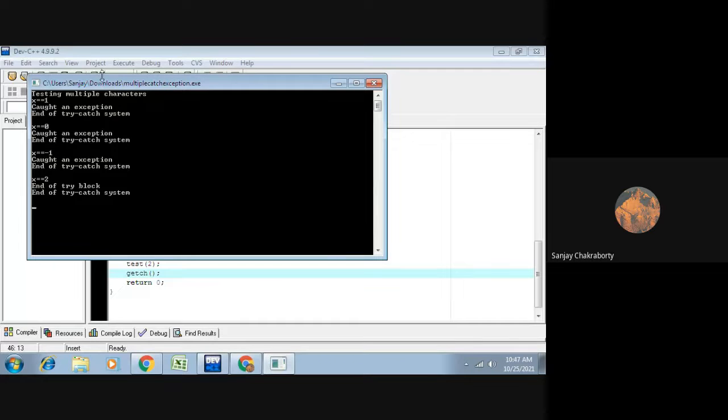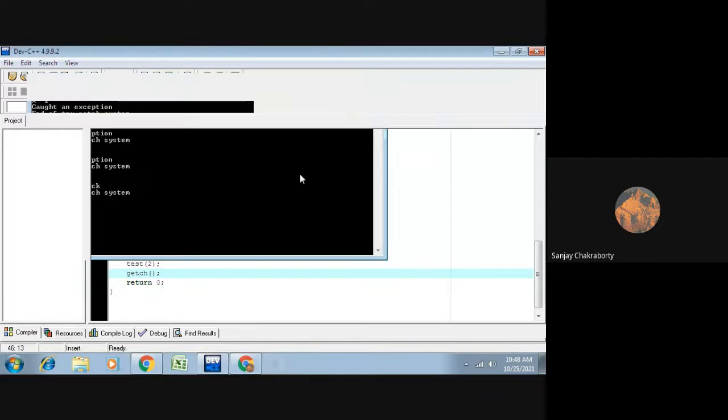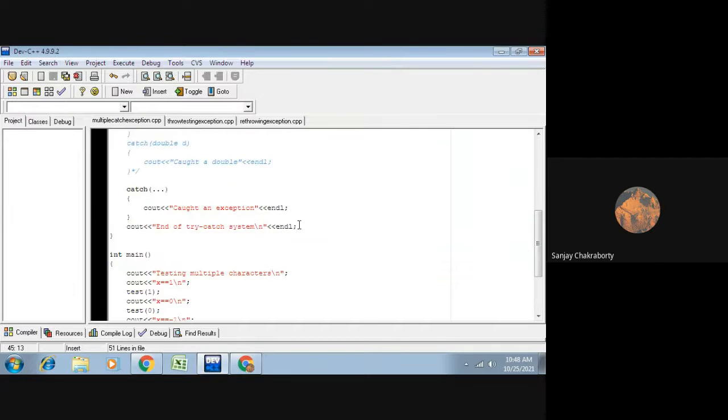So I hope that you have understood this one. The same output you will get for an integer exception, for a character type of exception, and for a different kind of exception. You will get multiple exceptions, but you cannot specify the statement because you are using a universal catch block. So a common statement, caught an exception, is the output. You will not get output like caught this kind of exception, because you are catching the exception with the help of this general catch statement.